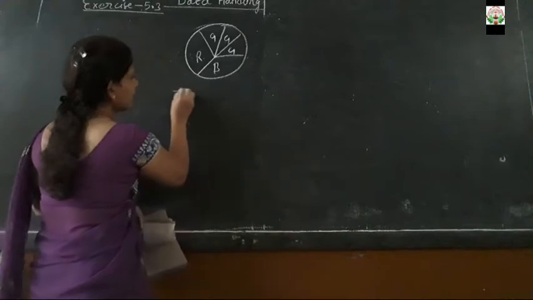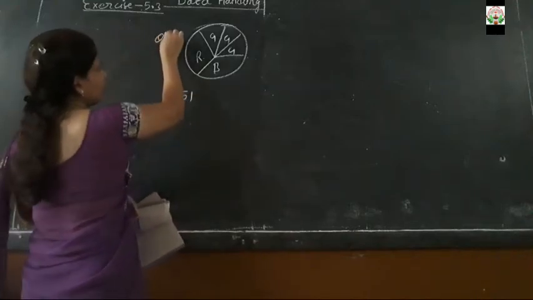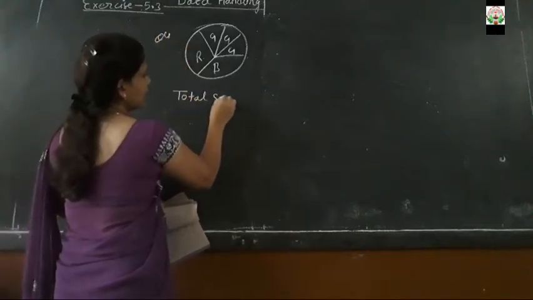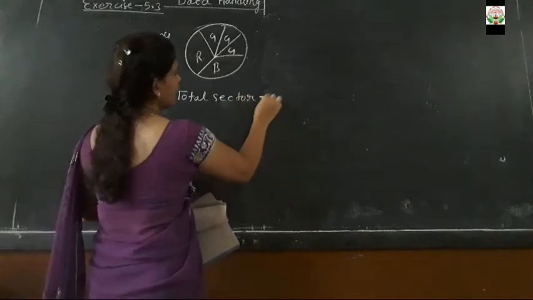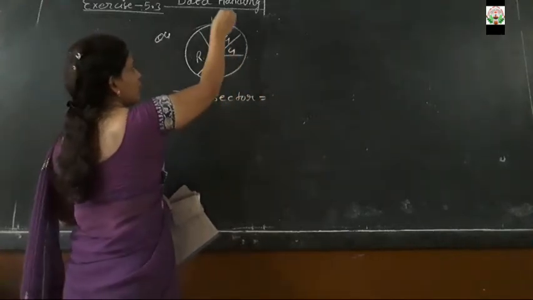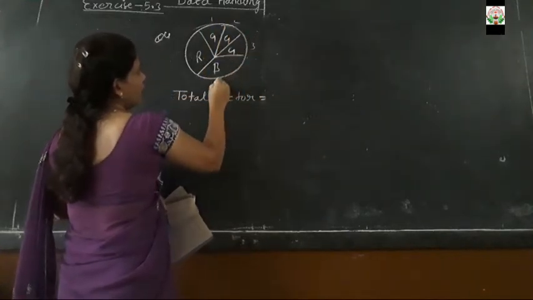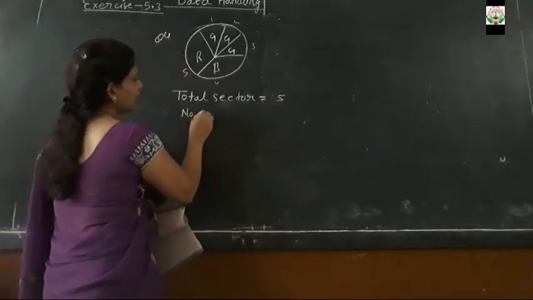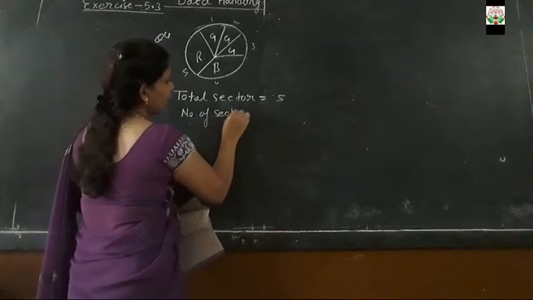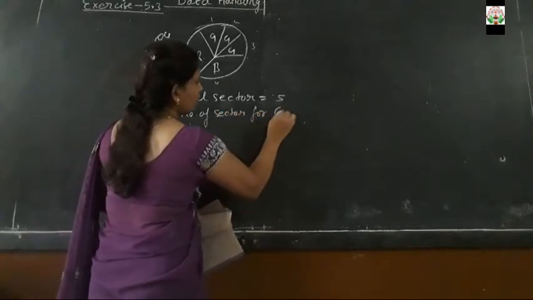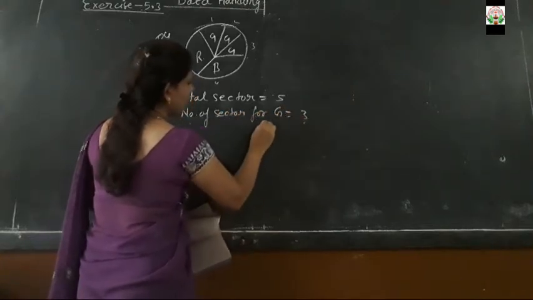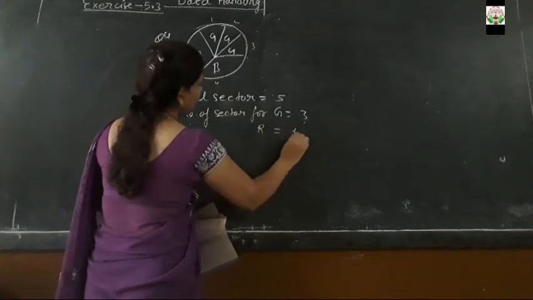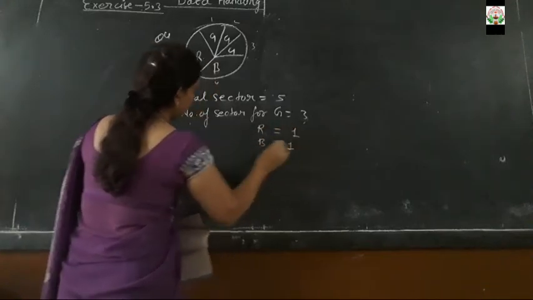What is the probability of getting a green sector? So total sectors are how many in this? Sectors means the total circle is divided into how many parts? So 1, 2, 3, 4, 5. Total sectors 5. Number of sectors for green is 3, for red is 1 and for blue is also 1. Now what is asked here?